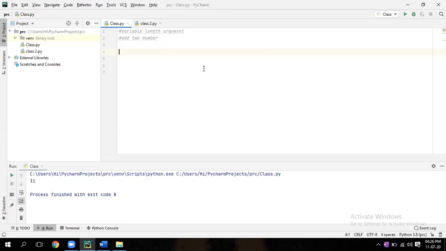So let's do an example, we'll understand. Define a function, add, star a. Don't give a comma b, just star a, colon.